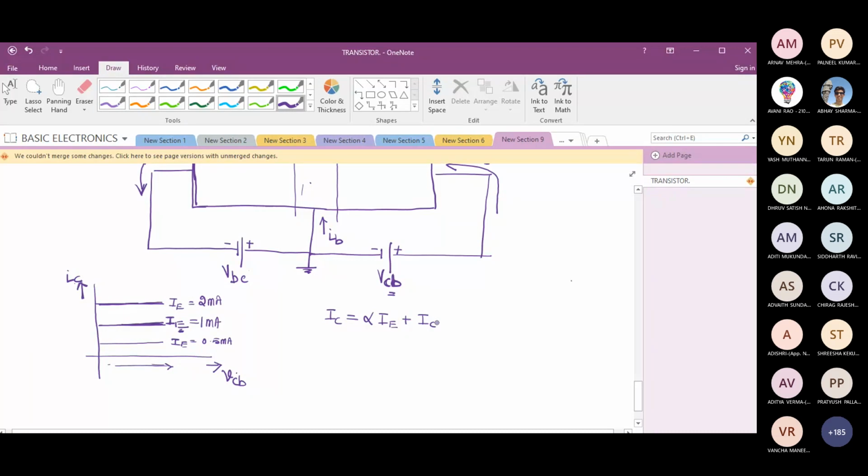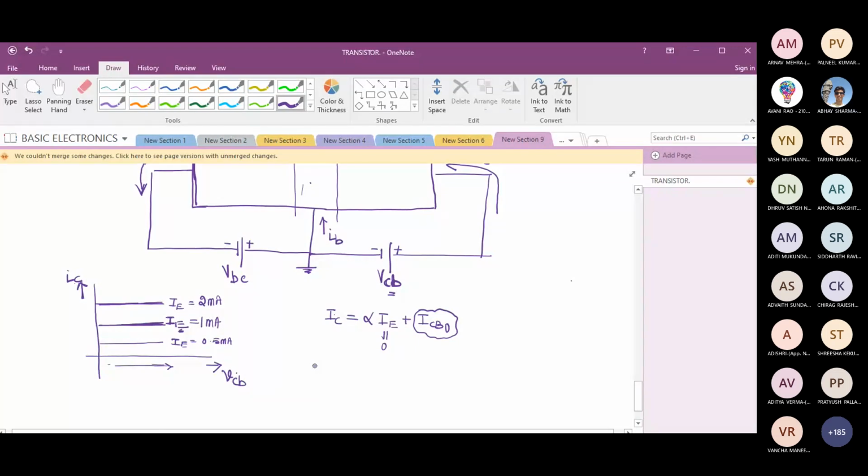Do you remember this derivation I had done earlier? ICB0. If IE equal to 0, still I am going to get IC. It is not 0. Some microamps of collector current I am going to get. Is it fine?